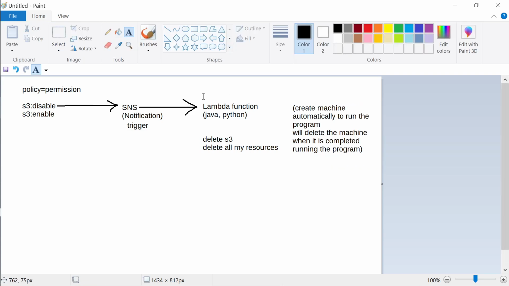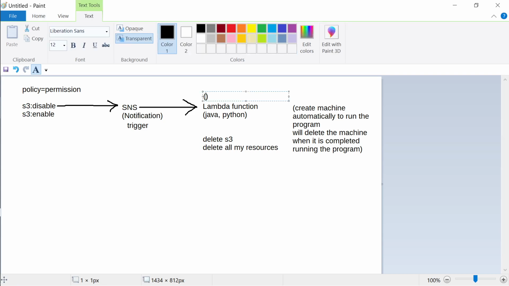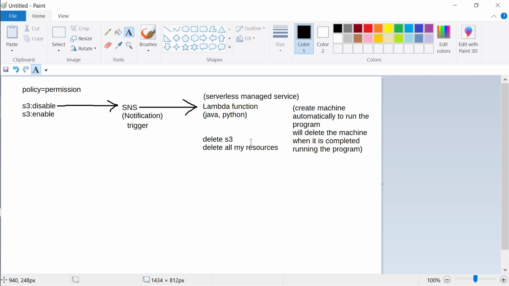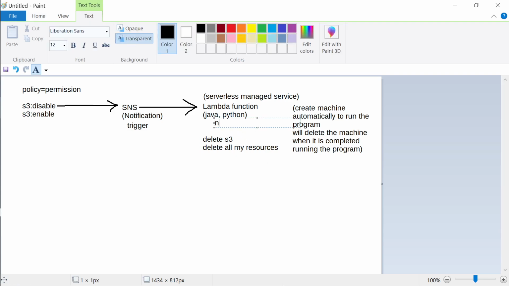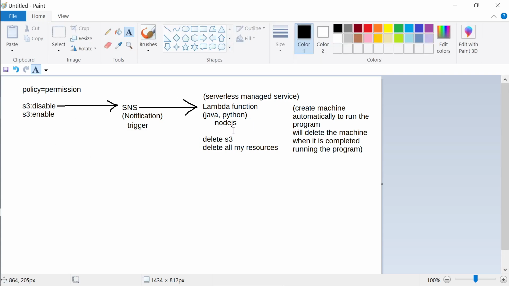And that's why, since you are not creating the machine, lambda is a serverless managed service. It is managed by AWS, yes, but it is also serverless, where you are not creating the machine. Lambda itself is managing the process of creating the machine for your requirement. So your requirement is run the Java program or run the Python function, whatever it is, or run the Node.js program. Okay, so remember this architecture.